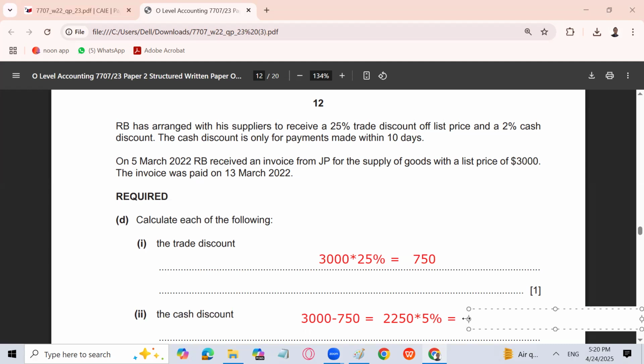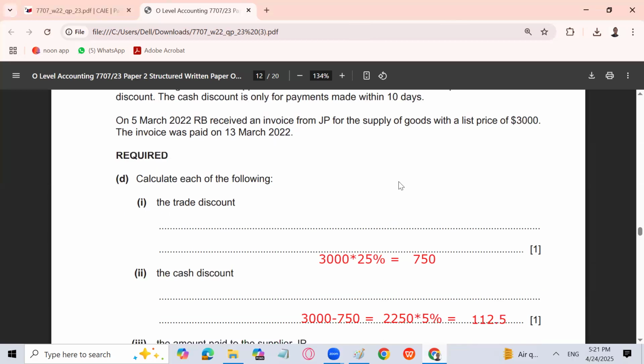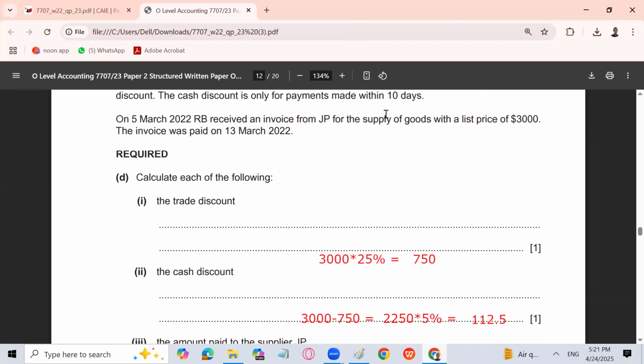2250 into 5%. Okay, no problem. 112.5 is the cash discount, and we will subtract that amount to find the cash which we are going to receive actually, which is the bank figure. Now, the amount paid to supplier, so that will be 2250 minus